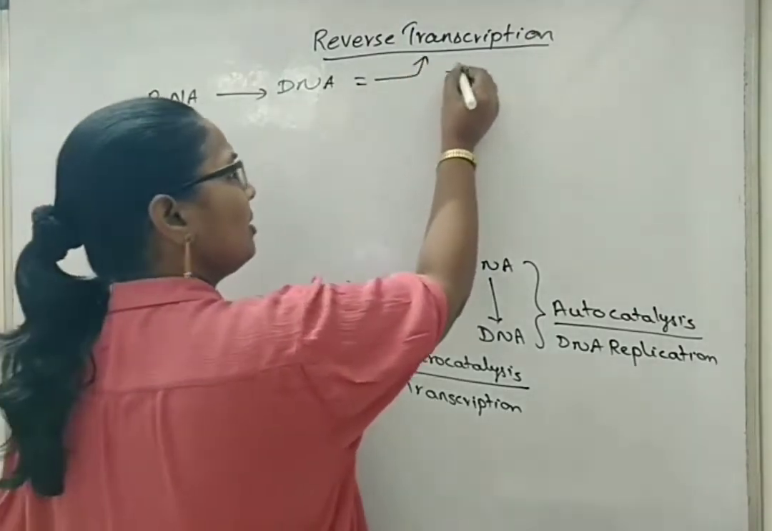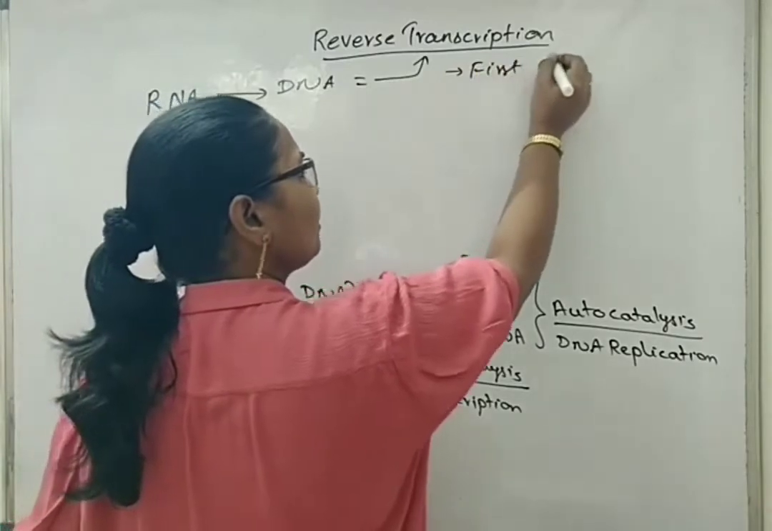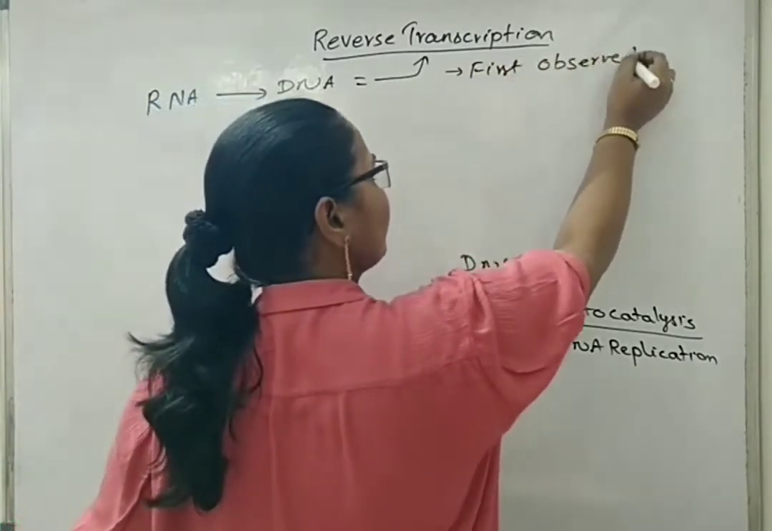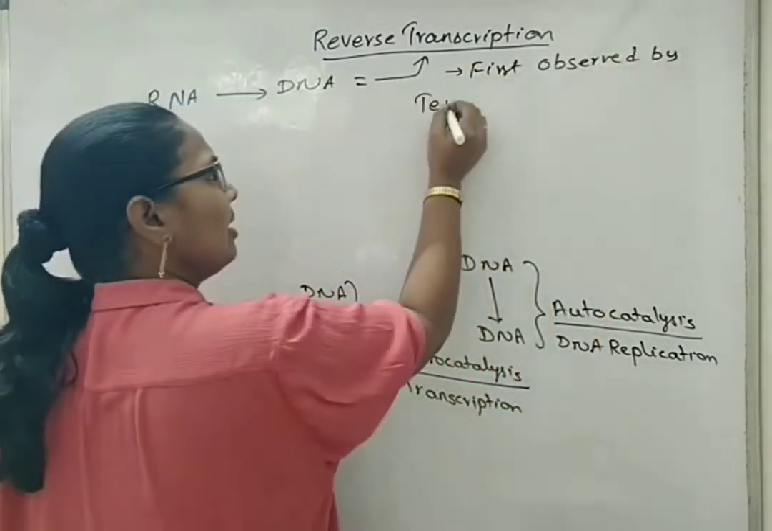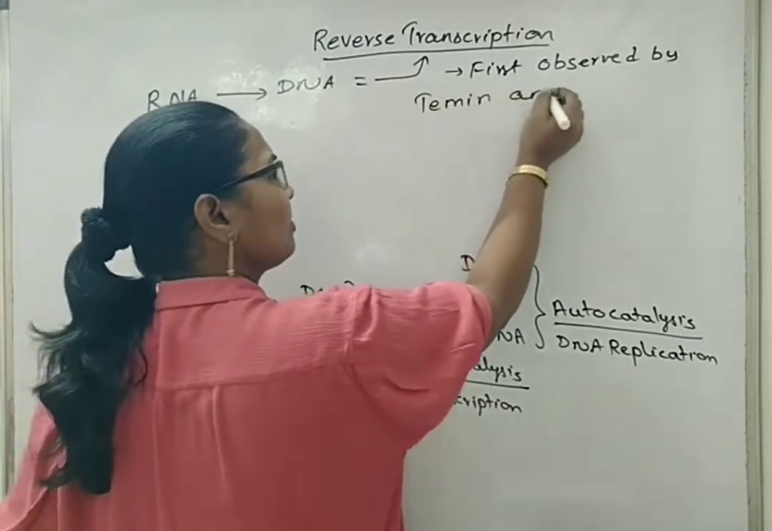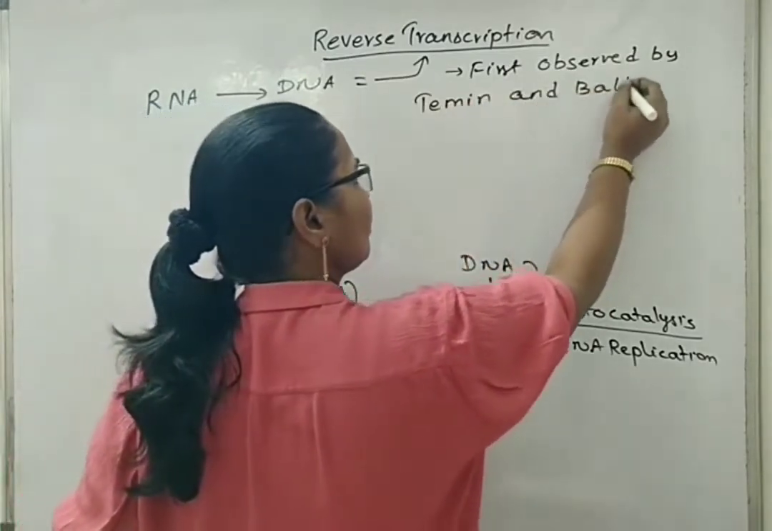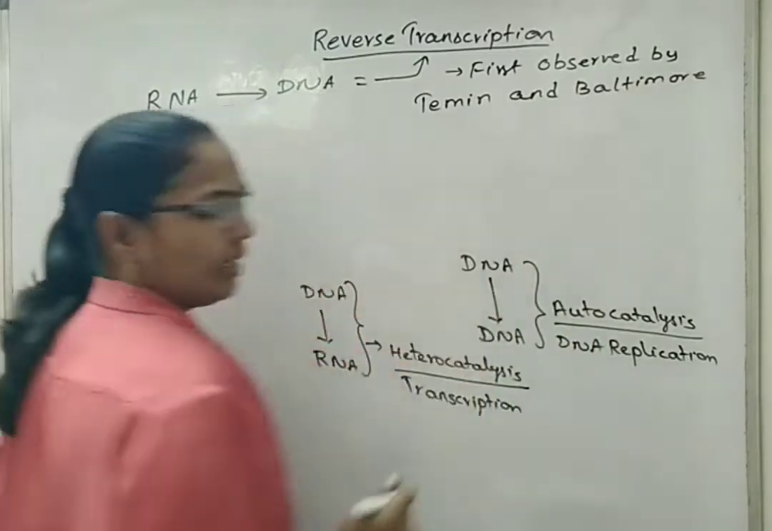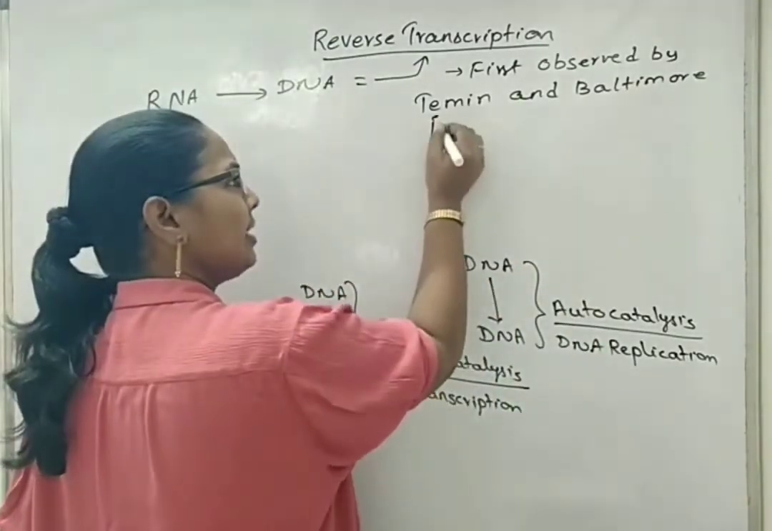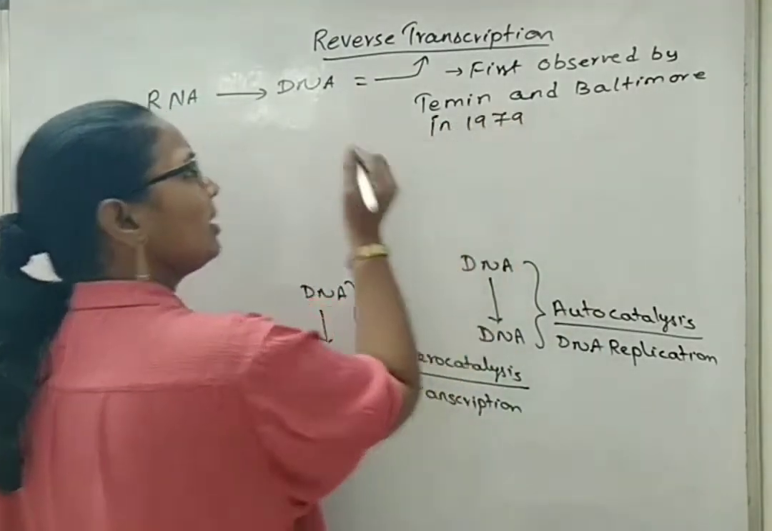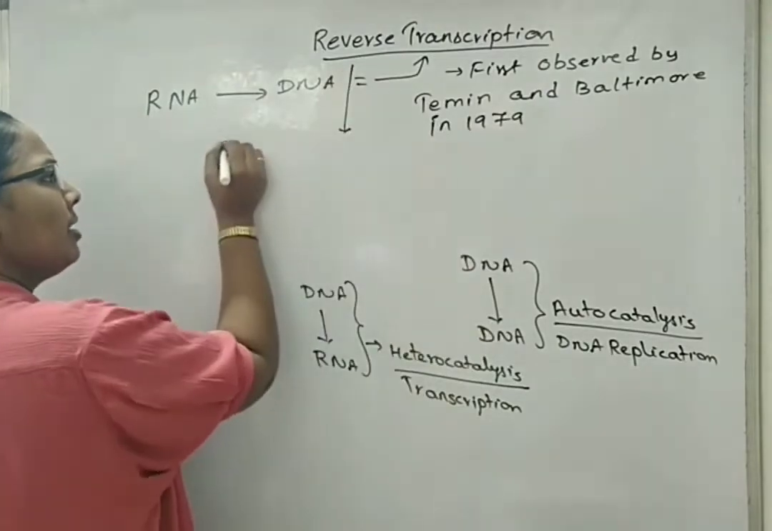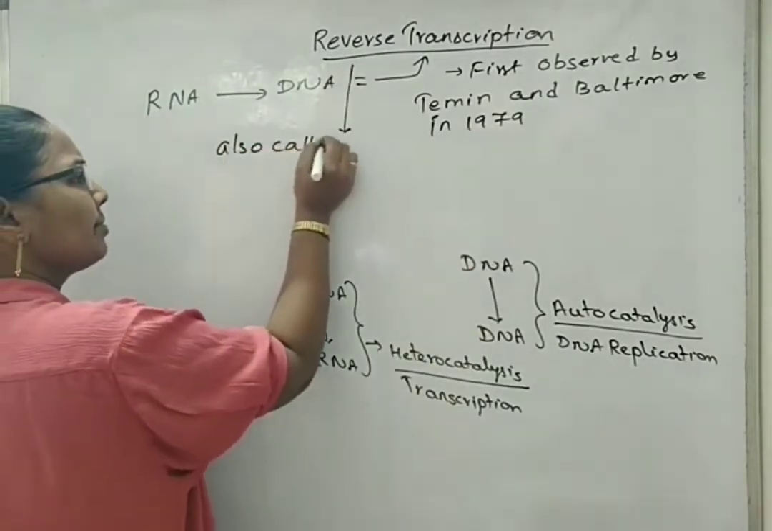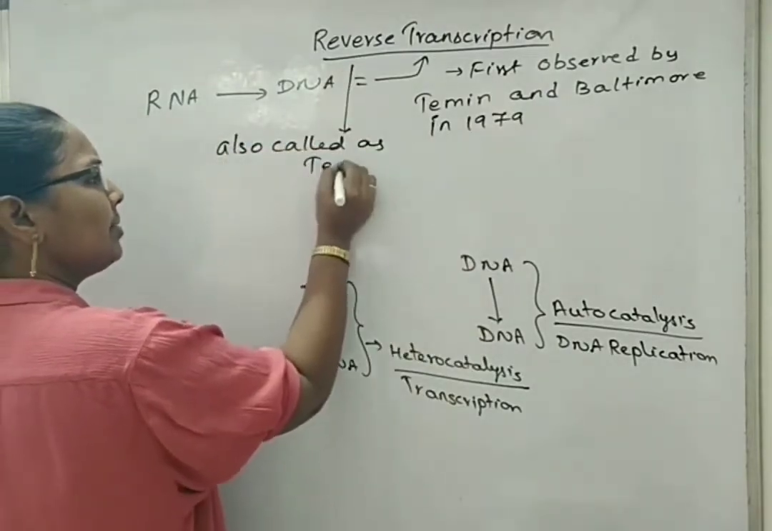Reverse transcription was first observed by Temin and Baltimore in the year 1979. This reverse transcription is also called Teminism.